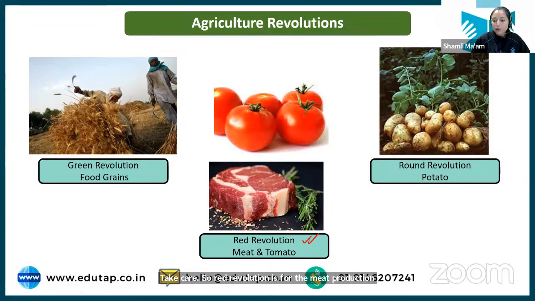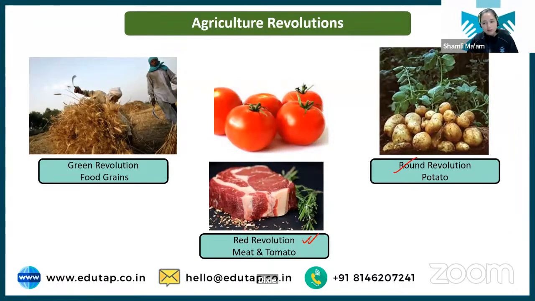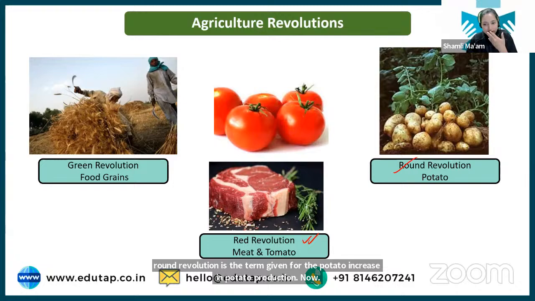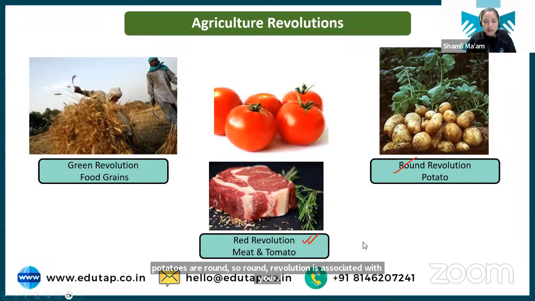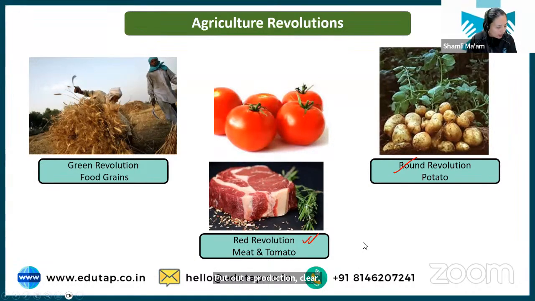With that, let's move ahead to round revolution. Round revolution is the term given for the increase in potato production. You can learn it as potatoes are round. So round revolution is associated with potato production. Clear?